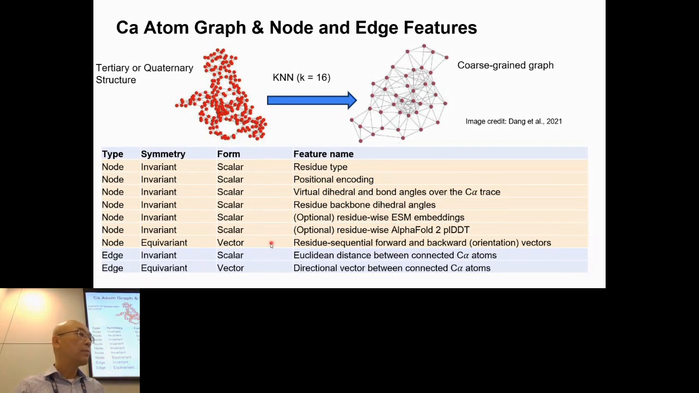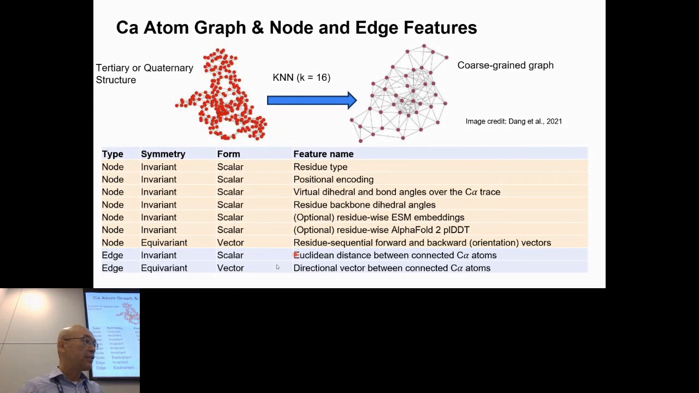And also we have some optional features like the residue representation generated by a large language model, the ESM model. And we can also use AlphaFold to predict the pLDDT score as input. That's one input feature. That's also optional.